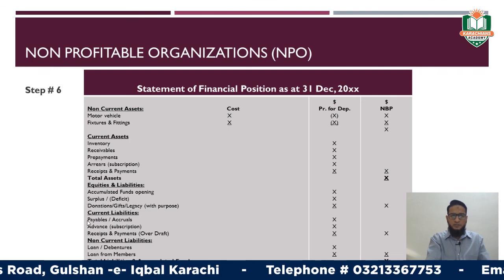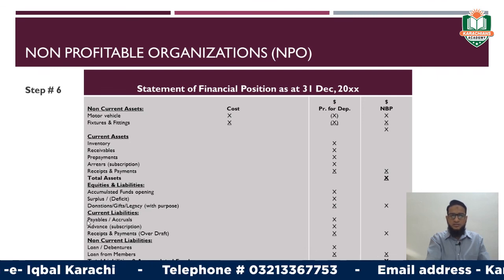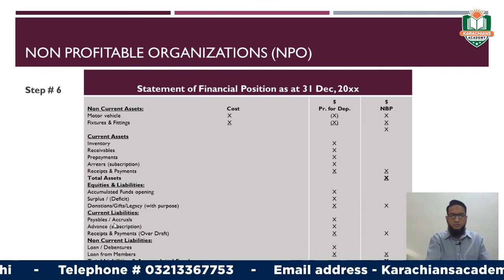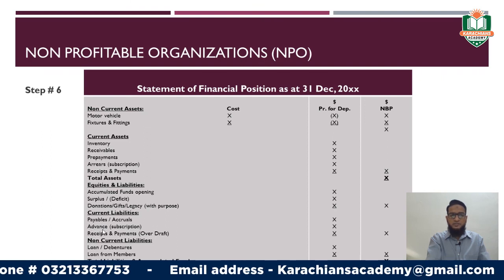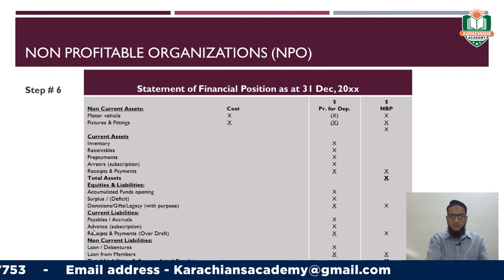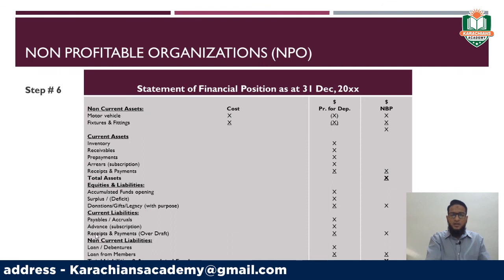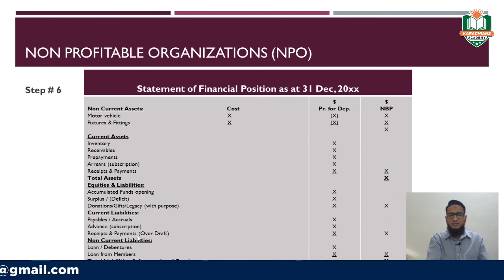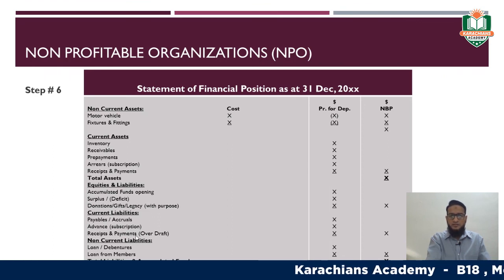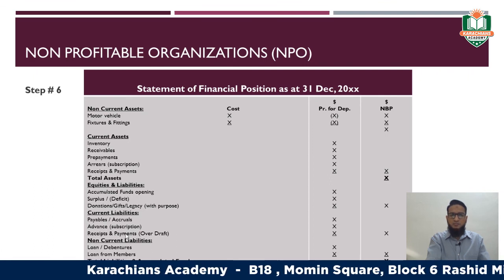Here, write all the current liabilities, which include the payables, accruals, and don't forget to write the subscription in advance. Similarly, if the receipts and payment has a negative balance, if it is given as an overdraft, then it will also be a current liability. Then you should write here the overdraft of receipts and payment in the current liability.